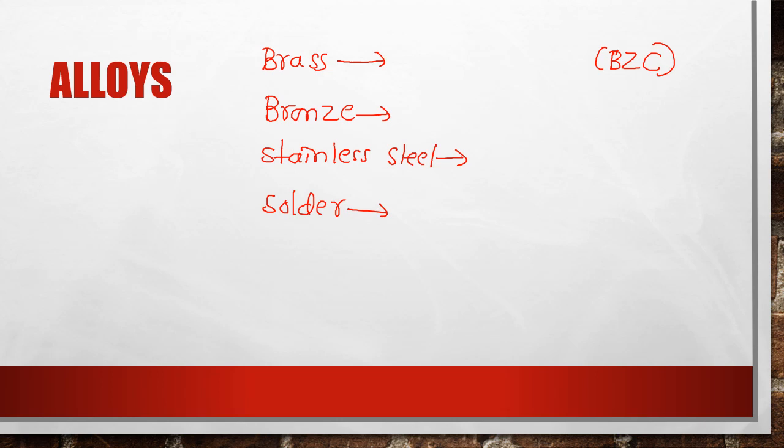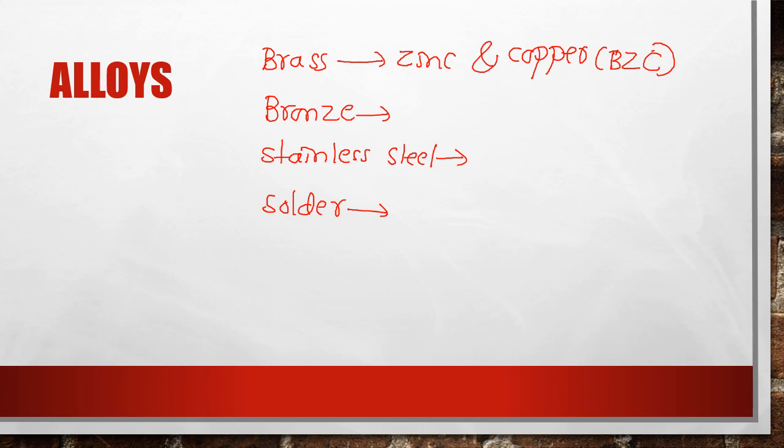Now that same code is used to remember the components present in brass. B stands for brass, Z stands for zinc and C stands for copper. These are the components of brass, that is BZC. Brass, zinc, copper.